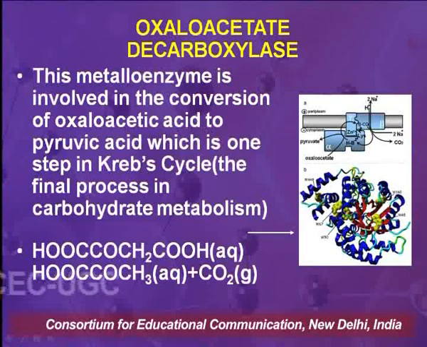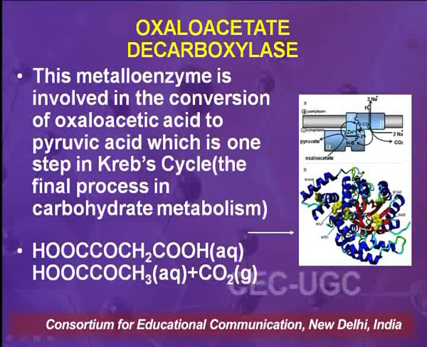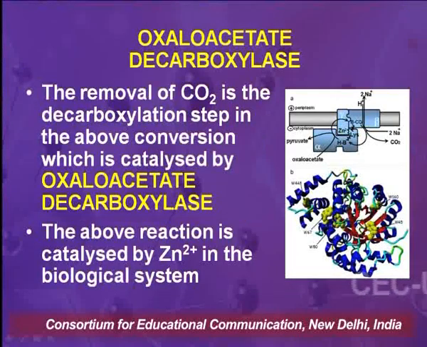And as we all know, carbohydrate metabolism produces a lot of energy in the system, and this reaction is catalyzed by oxaloacetate decarboxylase. This enzyme contains zinc ion, which is present in the biological system. So, as we can see, again the role of metal ion coming in the enzyme.